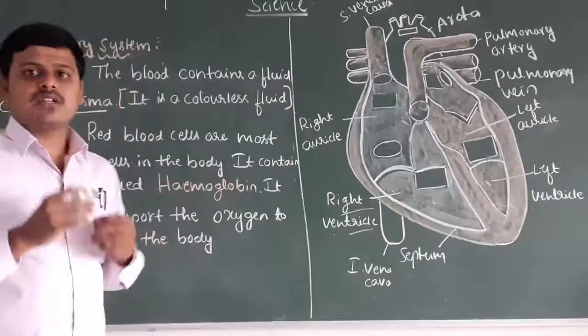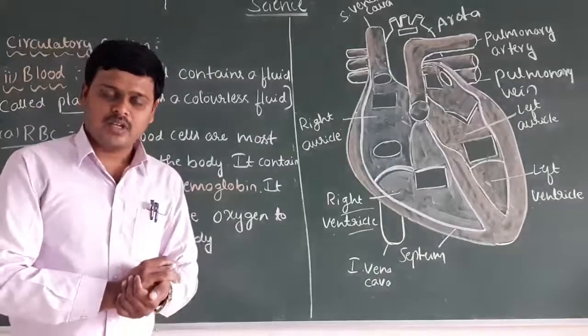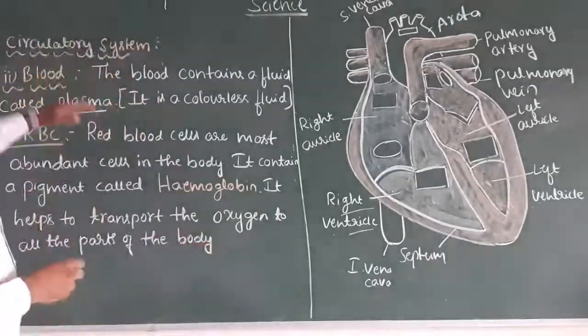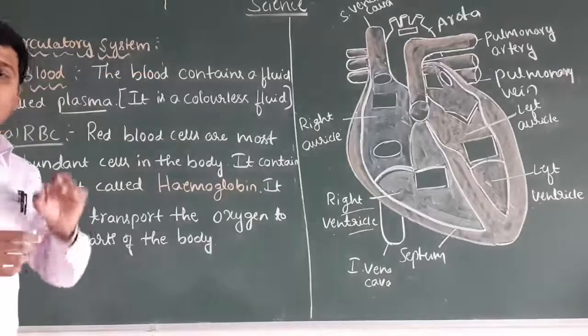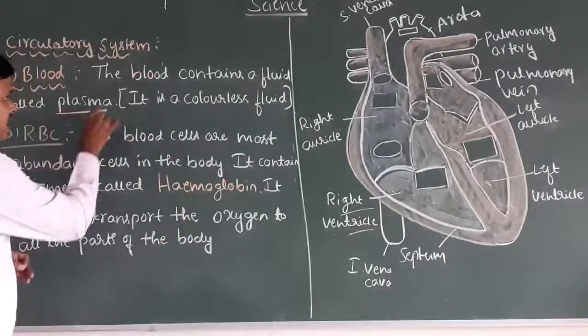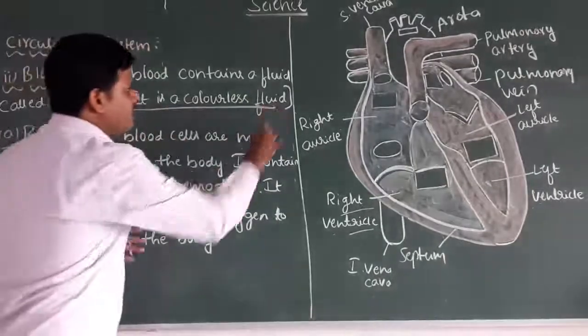So what is the major role of the plasma and what is the major role of the red blood cells? Let us discuss now. The blood contains a fluid that we call plasma, and it is colorless.